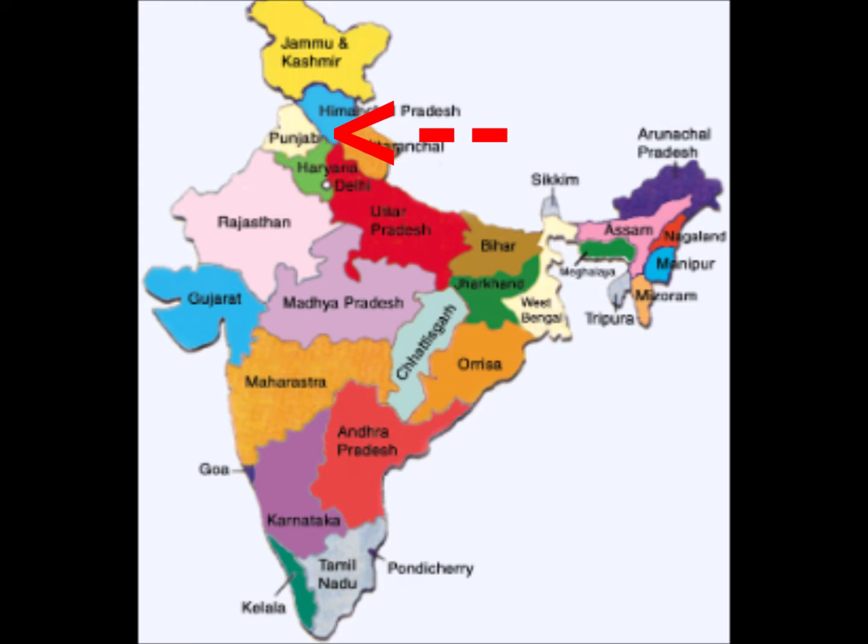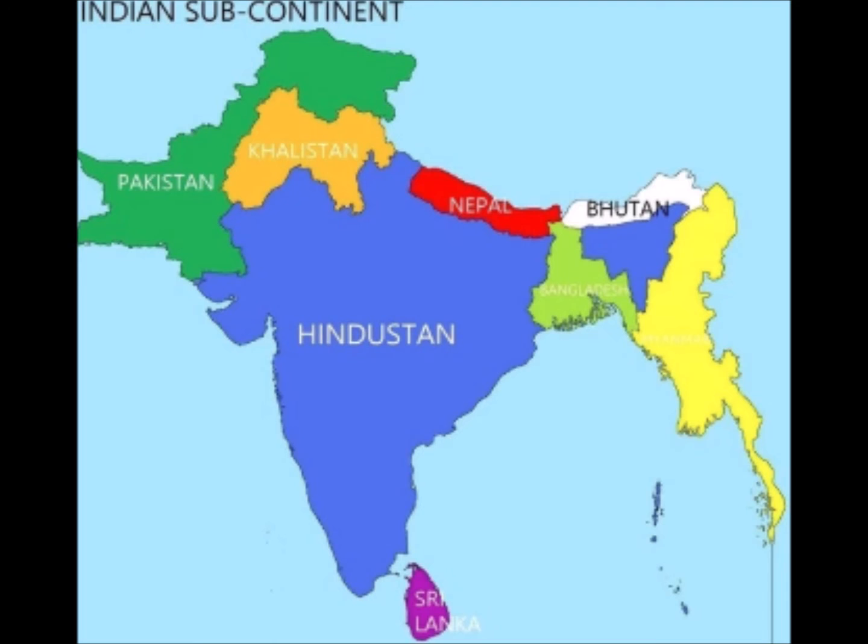If Khalistan were to form, taking parts of the provinces east of Punjab with it, Jammu and Kashmir would be separated entirely from the rest of India. Jammu and Kashmir is already in territorial conflict with Pakistan and China as well as India, so if Khalistan were to form, it could look something like this, with Pakistan taking Jammu and Kashmir.